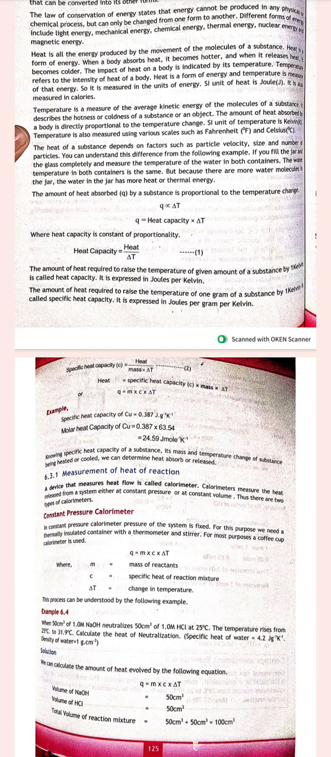When a body absorbs heat, it becomes hotter, and when it releases heat, it becomes colder. The impact of heat on a body is indicated by its temperature. Temperature refers to the intensity of heat of a body. Heat is a form of energy, and temperature is a measure of that energy. So it is measured in the units of energy. SI unit of heat is joule, and it is also measured in calories.